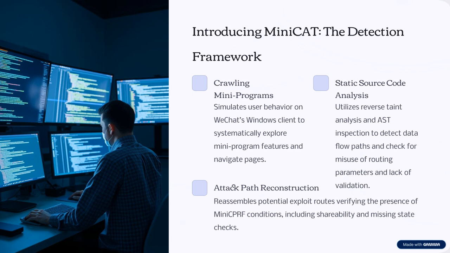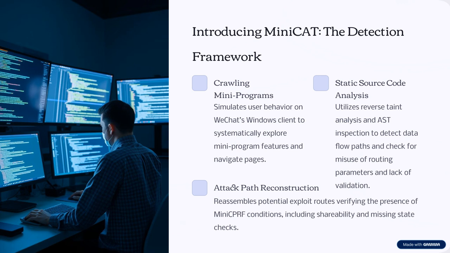Introducing MiniCAT. The detection framework crawls mini programs, simulating user behavior on WeChat's Windows client to systematically explore mini program features and navigate pages. Static source code analysis utilizes reverse taint analysis and AST inspection to detect data flow paths and check for misuse of routing parameters and lack of validation.